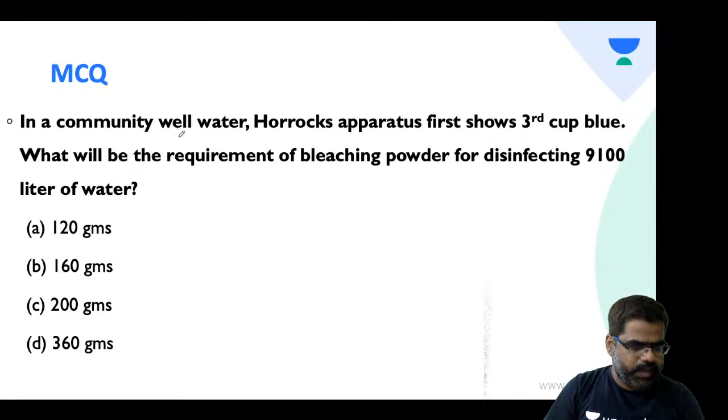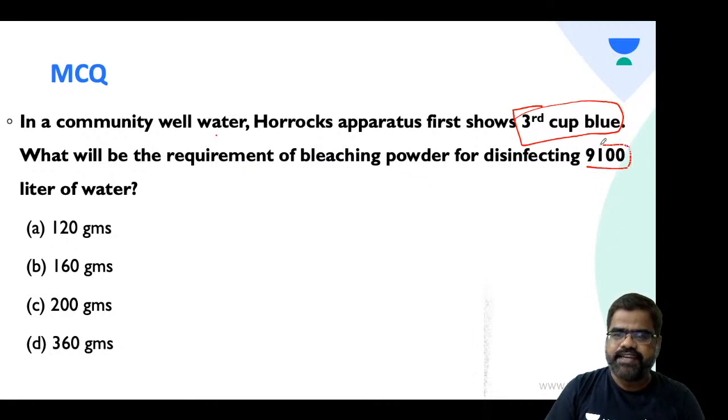In a community well water, Horrocks apparatus first shows 3rd cup blue. Right? Now here they are saying the 3rd cup is blue. What will be the requirement of bleaching powder for disinfecting 9100 liters of water? Now, it is 120 gram, it is 160 gram, it is 200 grams, it is 360 grams. Just try this, students. Based on the same concept, you can think of third cup is showing blue color.